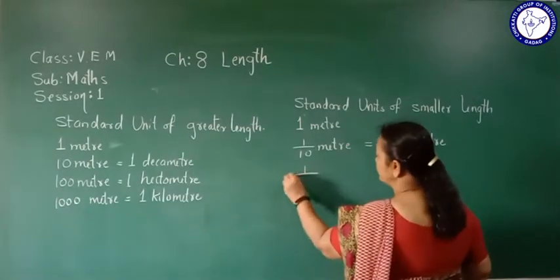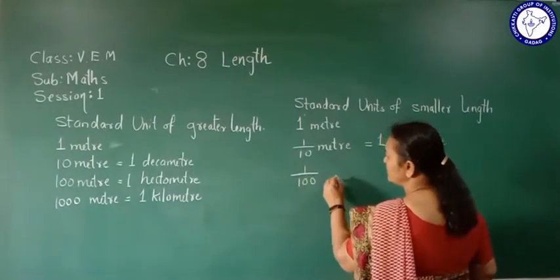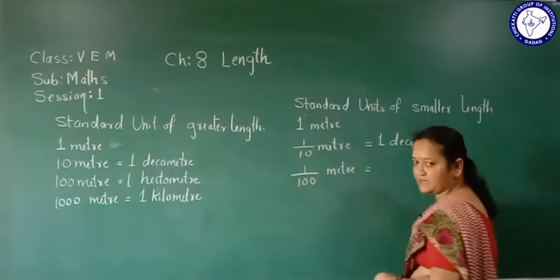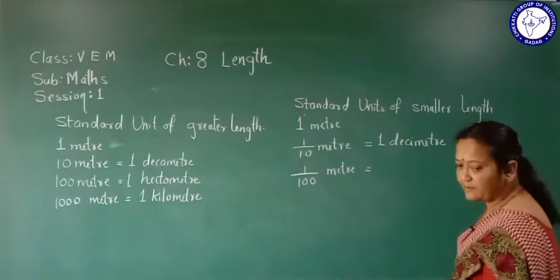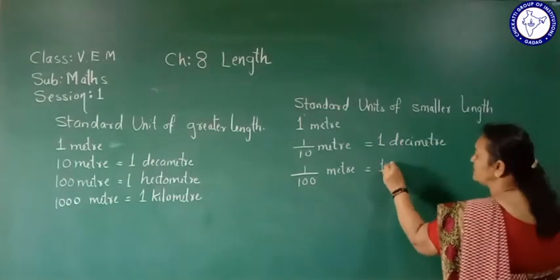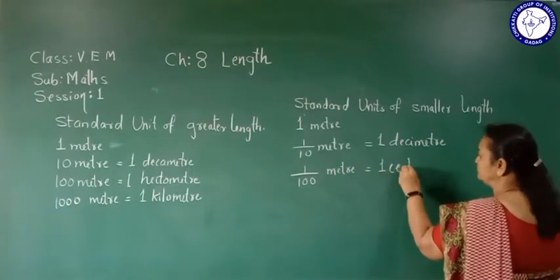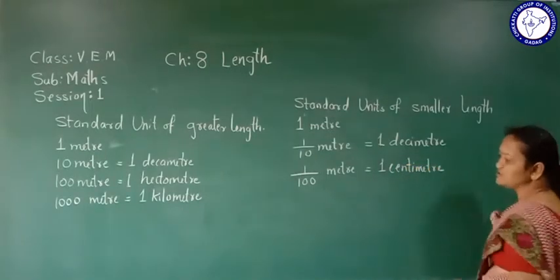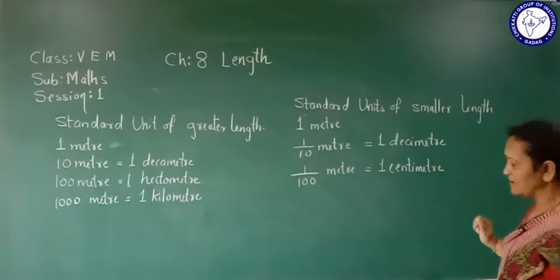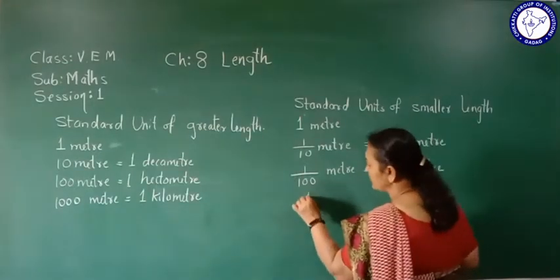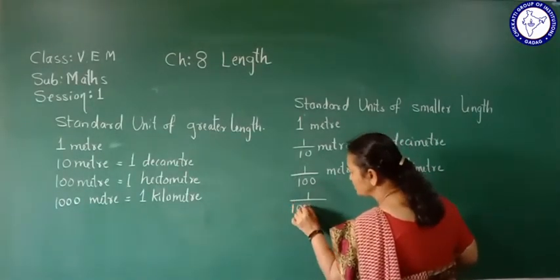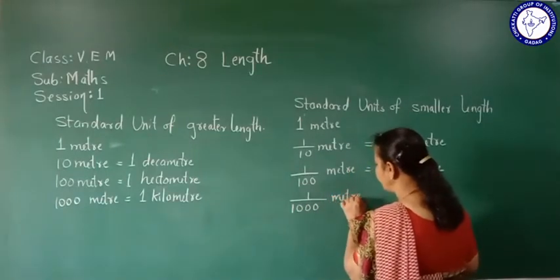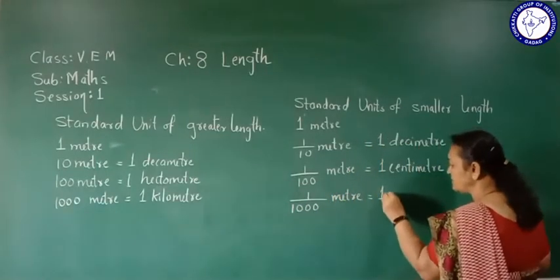If 1 meter is divided into 100 parts, then each 100th part is called 1 centimeter. And if this 1 meter is divided into 1000 parts, the 1000th part of a meter is 1 millimeter.